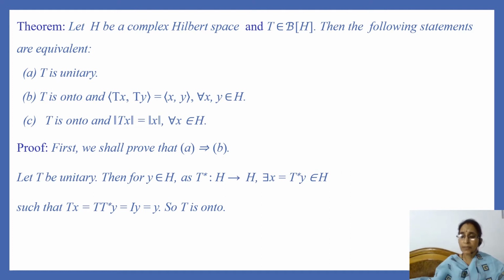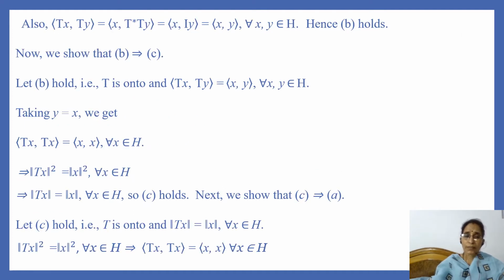Hence T is onto. Next, we have to show inner product of Tx and Ty is equal to inner product of x and y. Inner product of Tx and Ty is equal to, by definition of Hilbert adjoint operator, inner product of x and T star T of y.